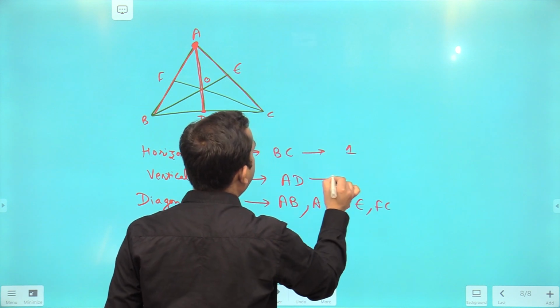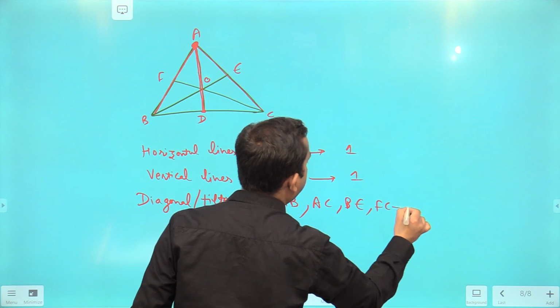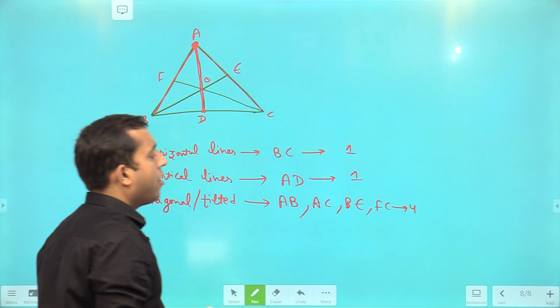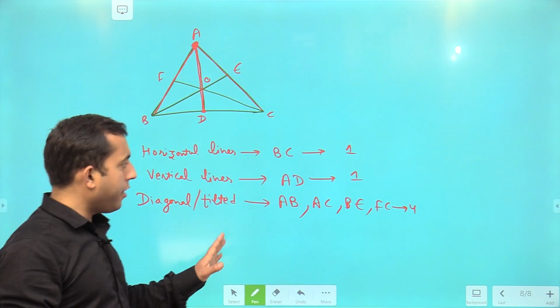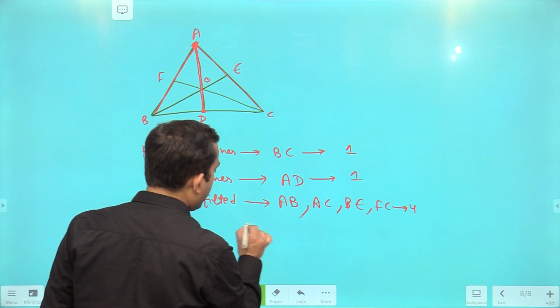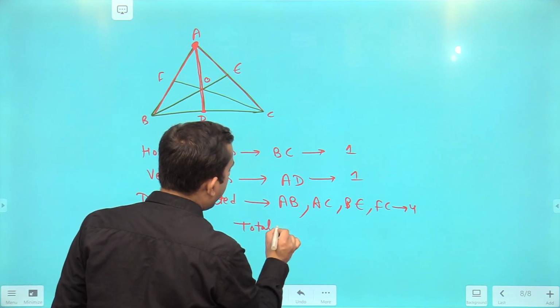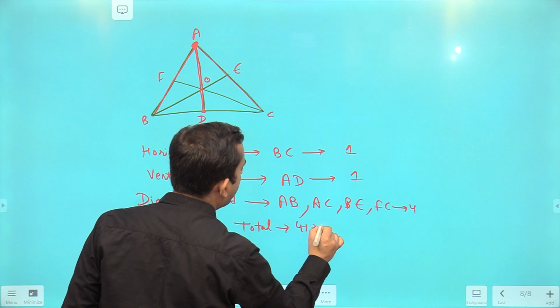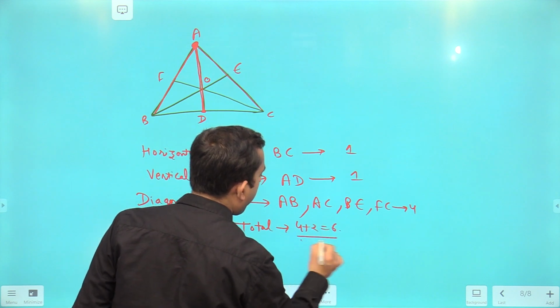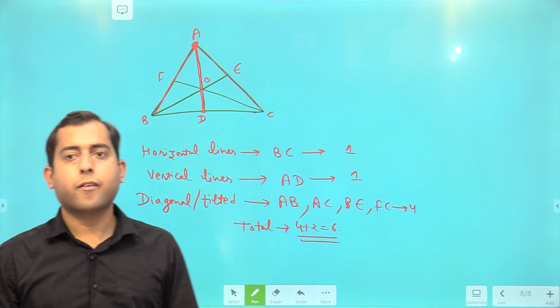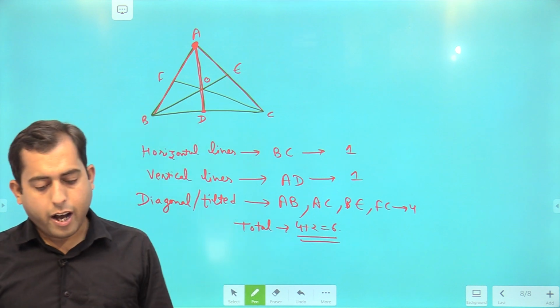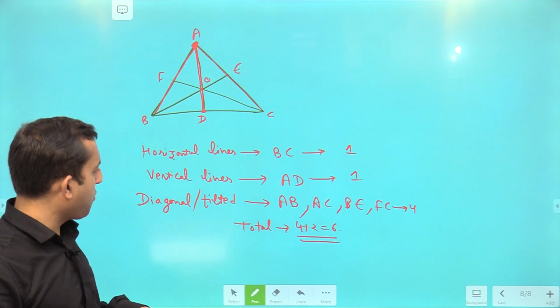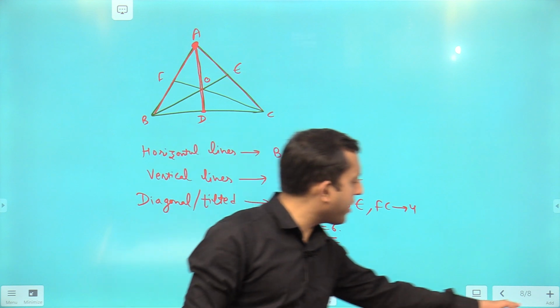One horizontal line, one vertical line, four tilted lines. Hence, the total lines over here are 4 plus 2, which equals 6. Right? Okay, I hope class you are getting these things. Now let's move to the next question.